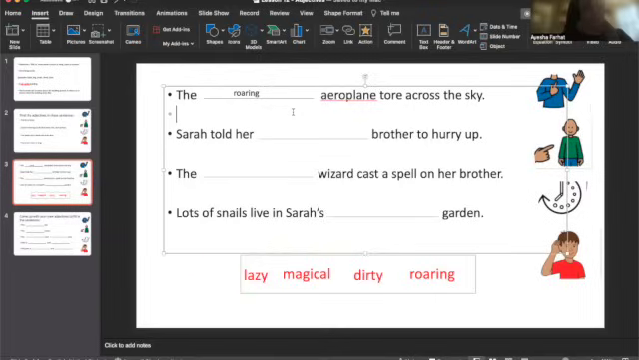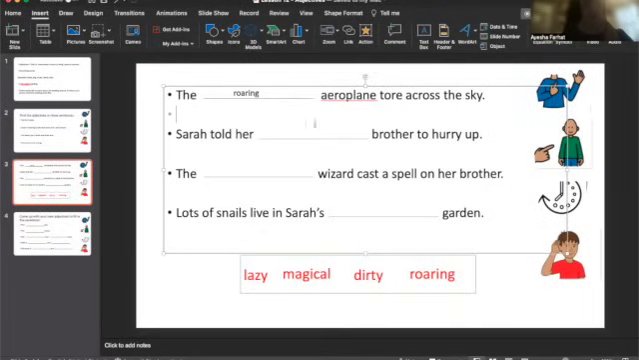Okay, now that we've done the first one together, I will give you a couple minutes to go through the rest, and then we'll come back and do it together. Pause the video here and continue when you're ready. Okay, so I hope that you've had a chance to go through these sentences and find the missing describing word or adjective, and let's now do it together.